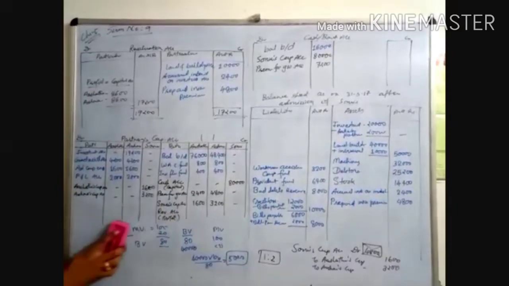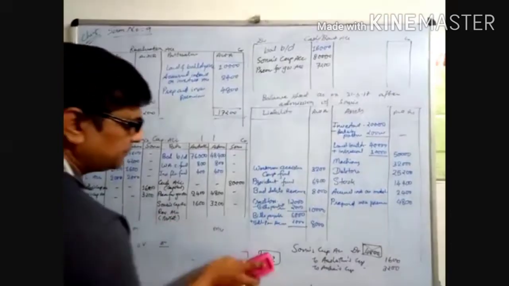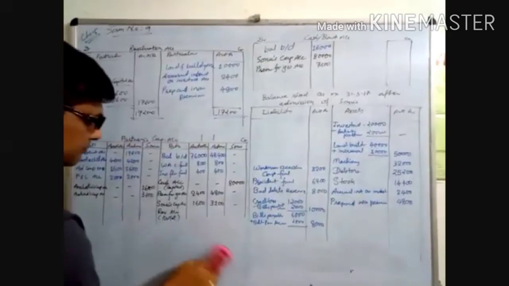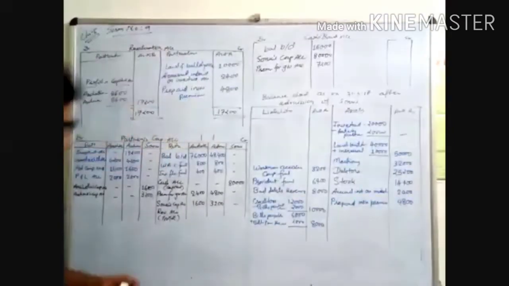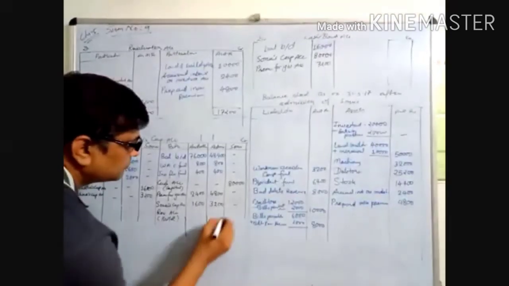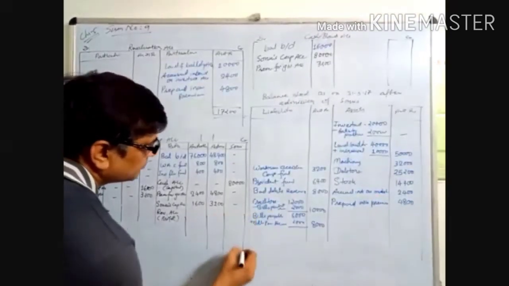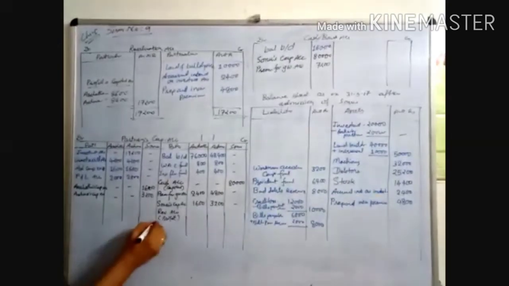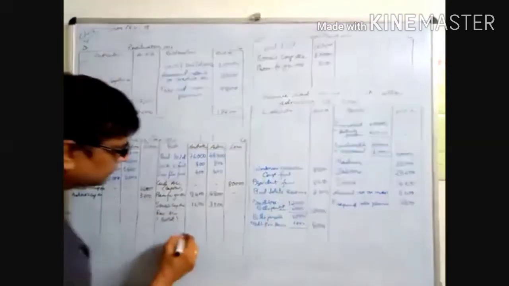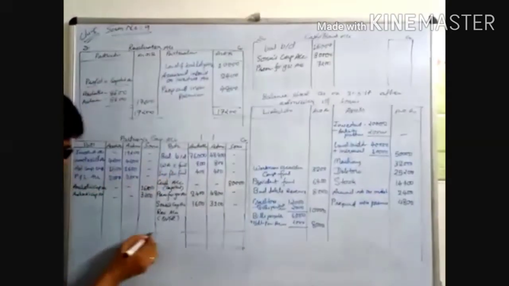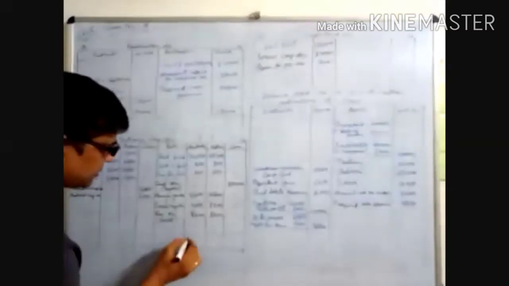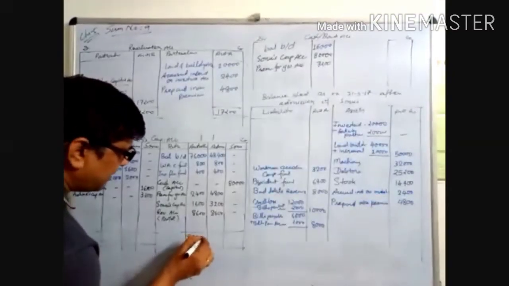Make the total of the revaluation account. Now we have to make the total first. Credit side is more. 89,800.